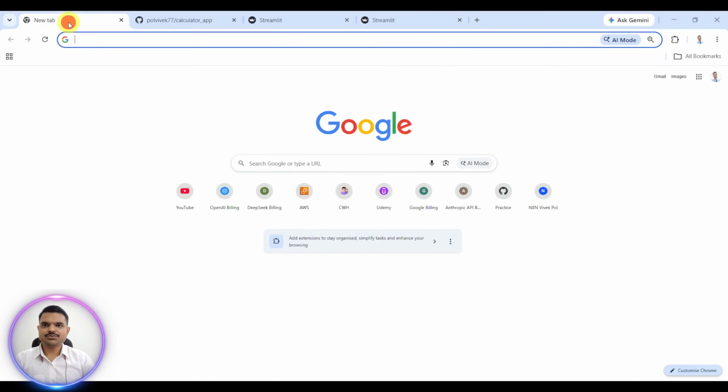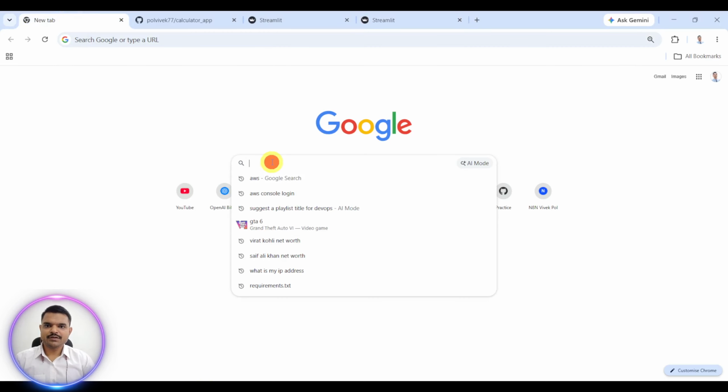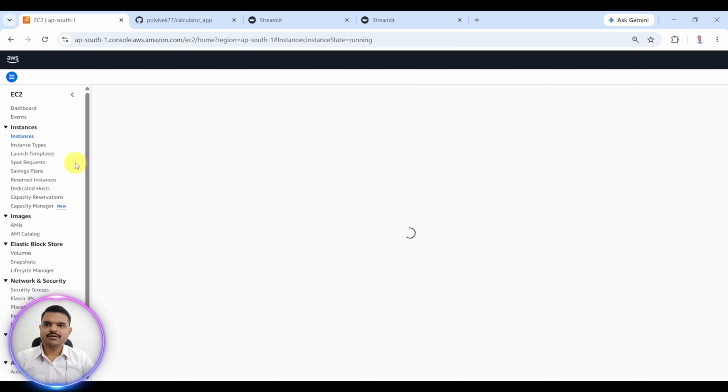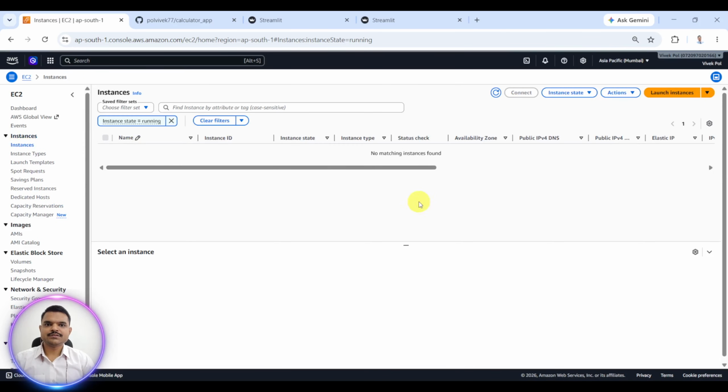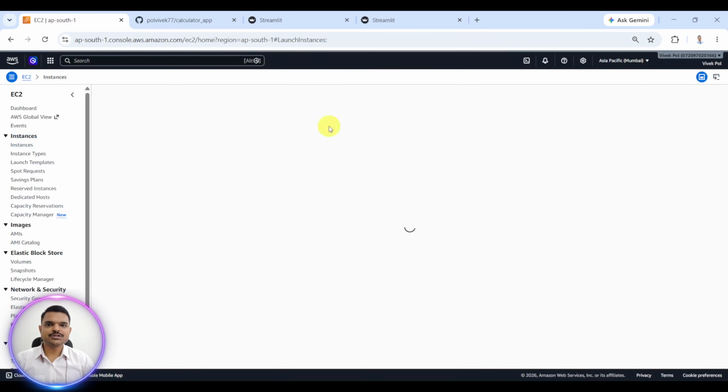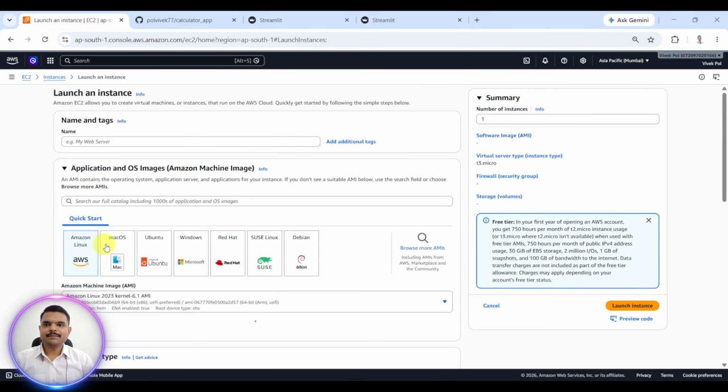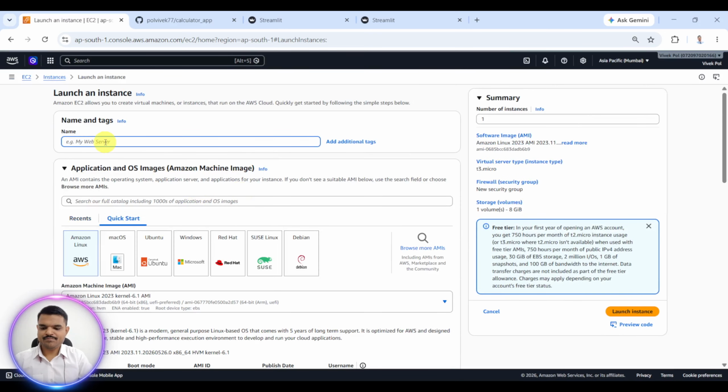Now we will create an EC2 instance immediately. I will just show you. Okay, this is my AWS. Now I will launch the instance. Name: Calculator, and an Ubuntu machine.